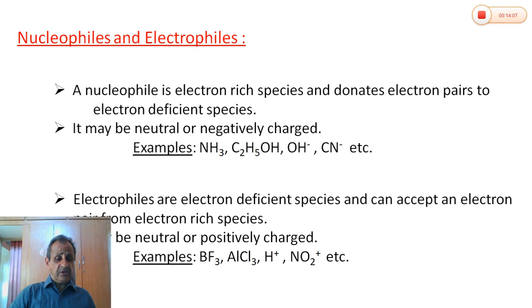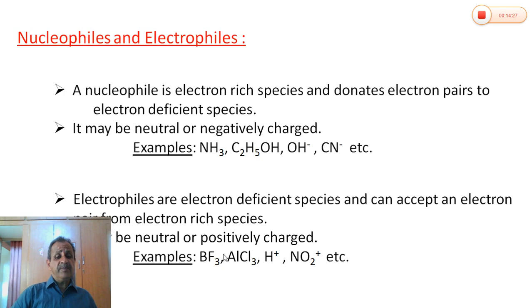Electrophile means electron, phile means affinity. They have affinity towards electrons because they are electron deficient. They want electrons. They readily accept electrons. Again, the electrophile may be neutral or positively charged.